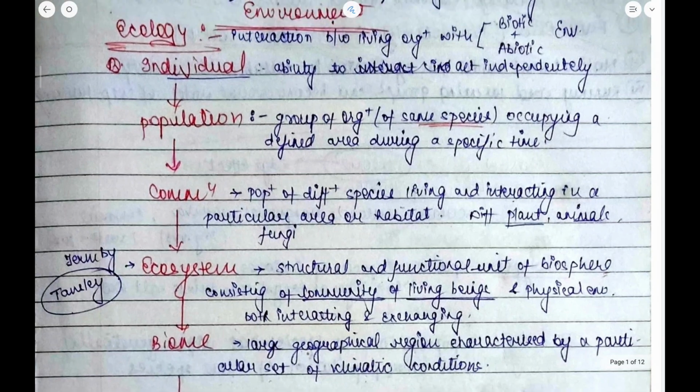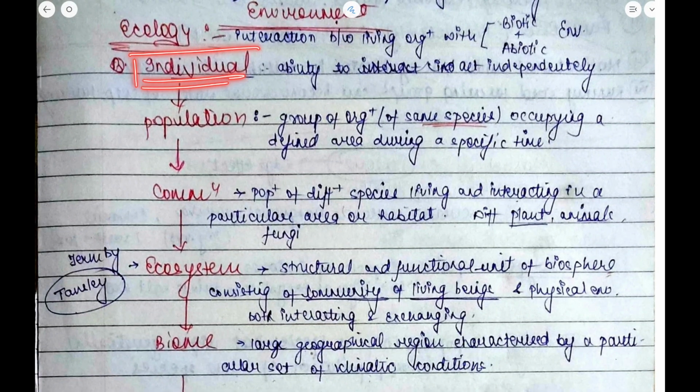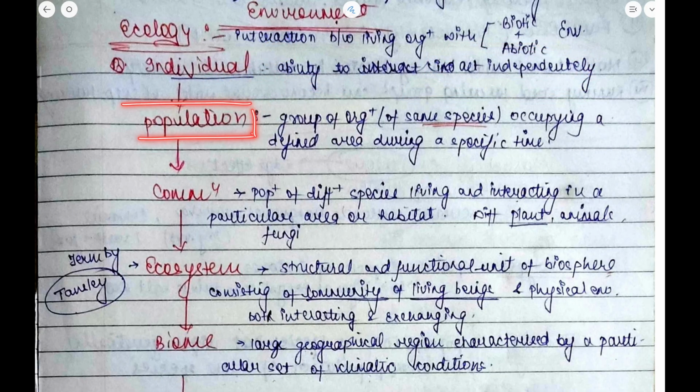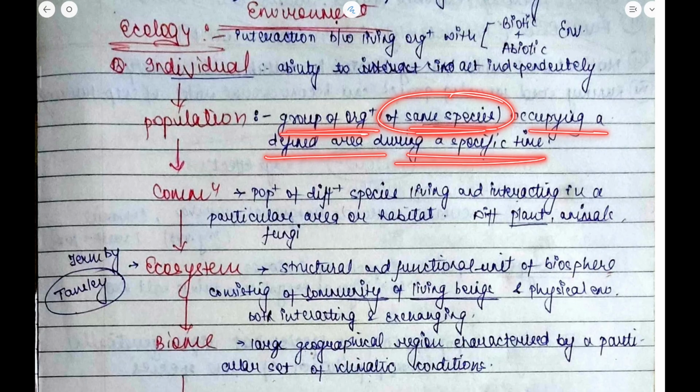Now, there is a hierarchy in the environment. Let us begin from the individual. What is an individual? Now, the individual has the ability to interact independently. It is constituted by a single thing. Okay, it means one. Now, at the next stage comes population. Population means the group of organisms of the same species occupying a defined area during a specific time.